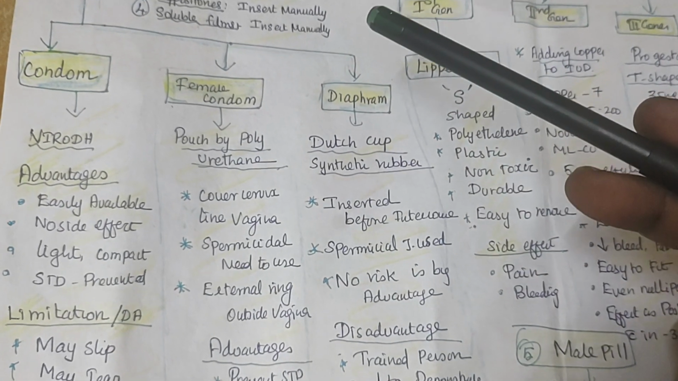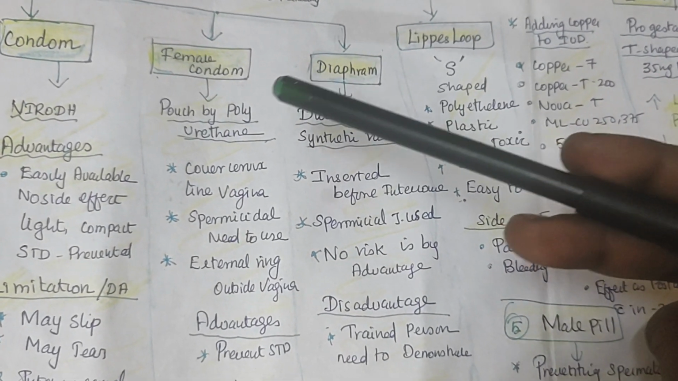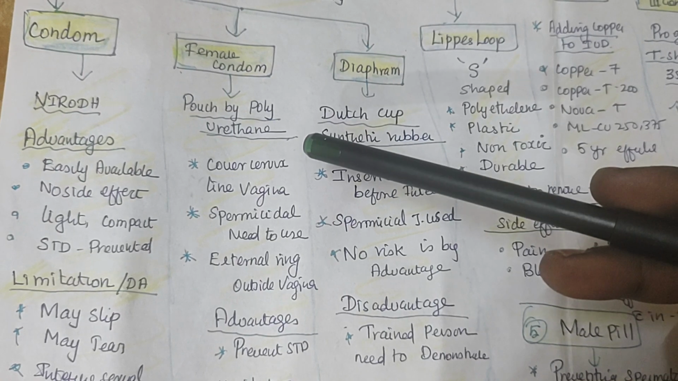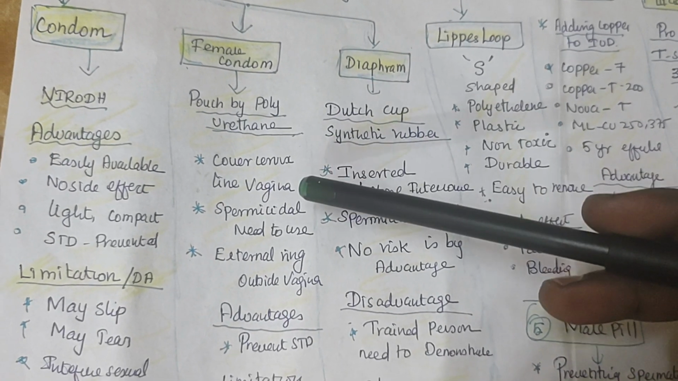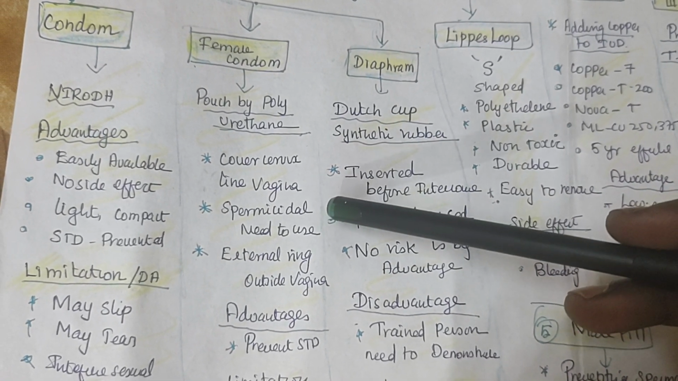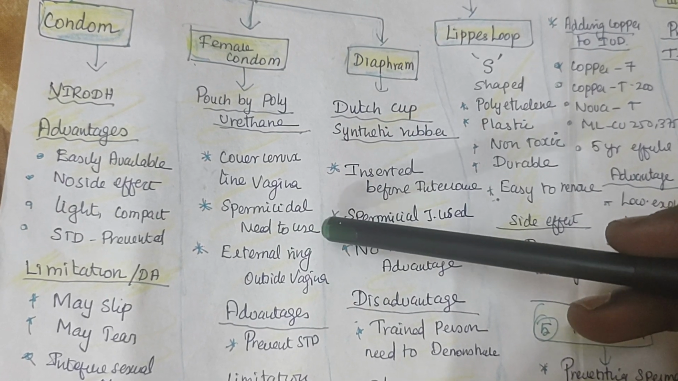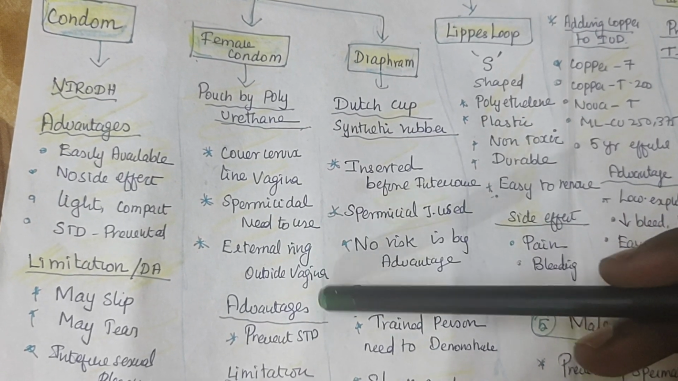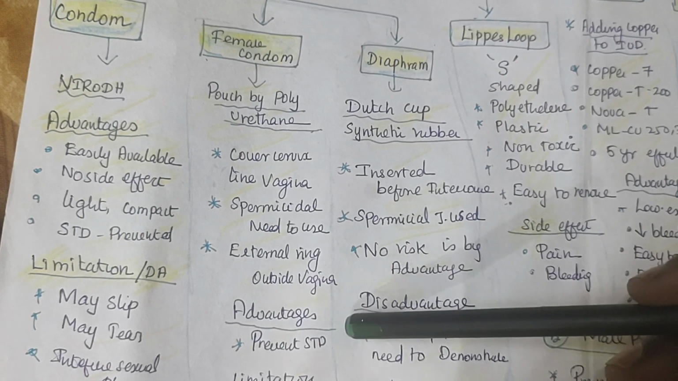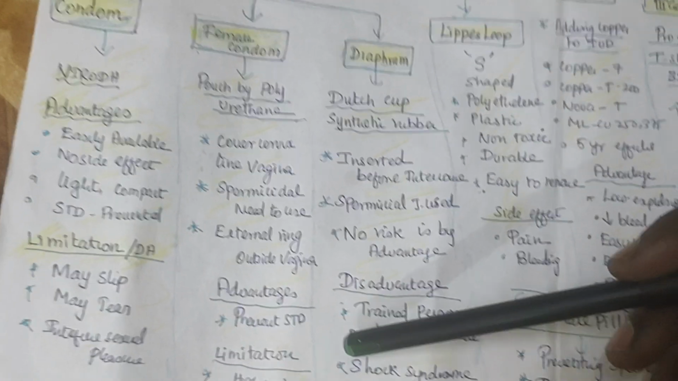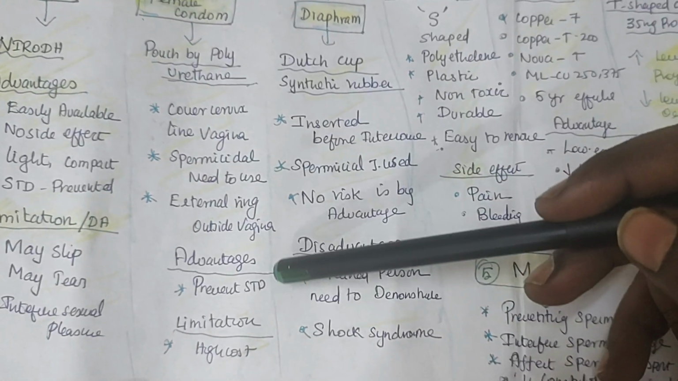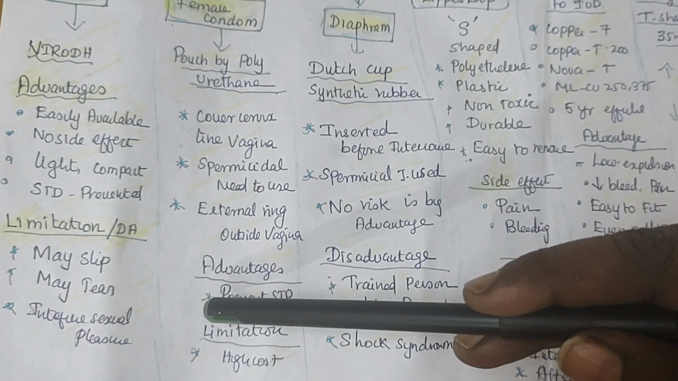What is called the female condom? Females can use the condom. Yes, it is made up of polyurethane. It covers the cervix. The ring lines the vagina, and spermicidal is also used in this one. The external ring will be outside the vagina. Main advantage: it also prevents STD, but the cost is very high compared with the male condom.